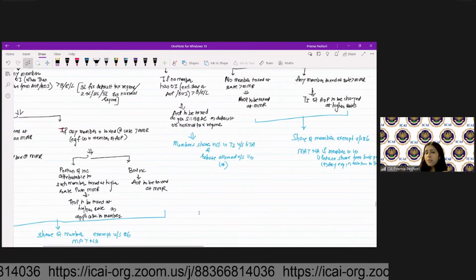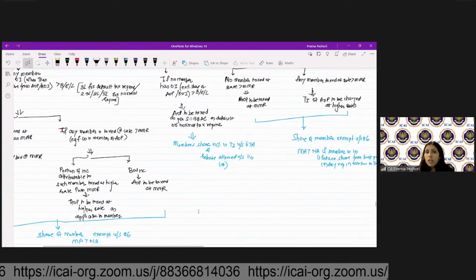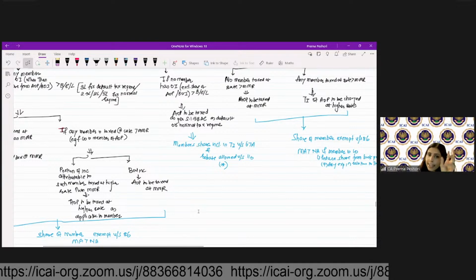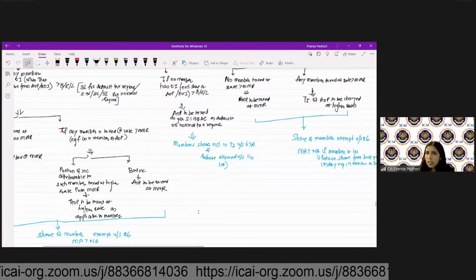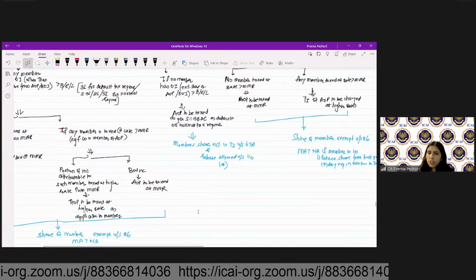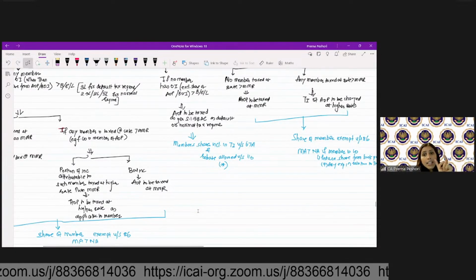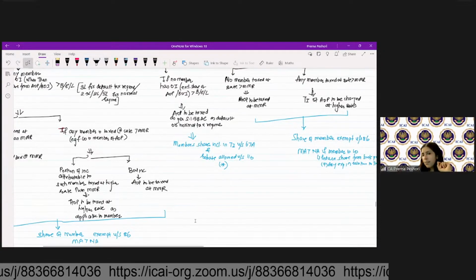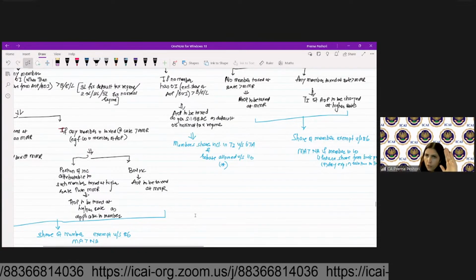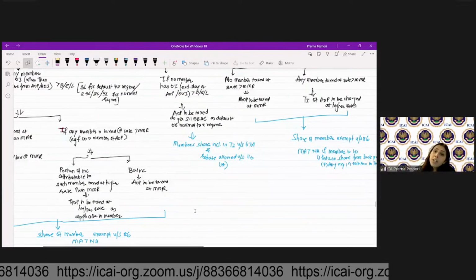Now the member will receive the share from the AOP. The member's share will be included in the total income, and then the rebate will be allowed under 87A. So first we will include the share of the member and then we will allow the rebate.